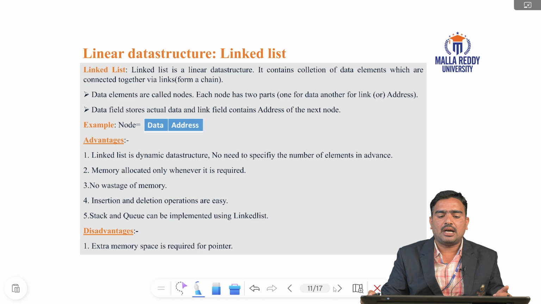Insertion and deletion operations are easy. It means whenever you want to insert data, you immediately create a node and insert the element. Stack and queue can be implemented using a linked list. Already I told you stack and queue can be implemented with arrays and linked lists. The disadvantage is that extra memory space is required, because we use pointer variables.